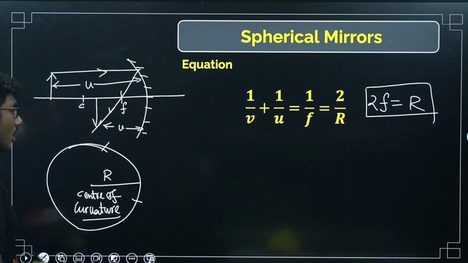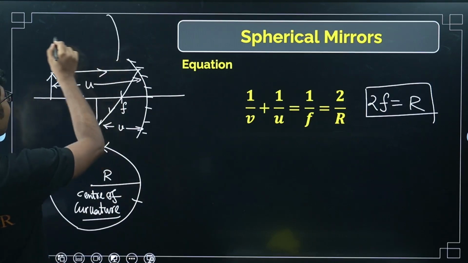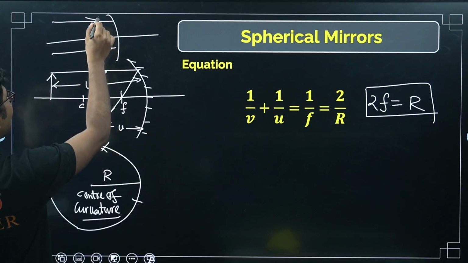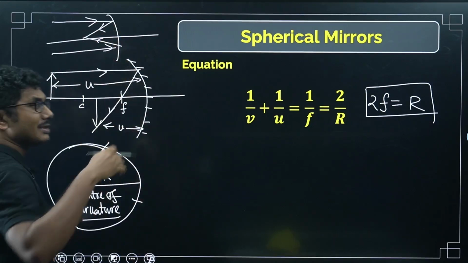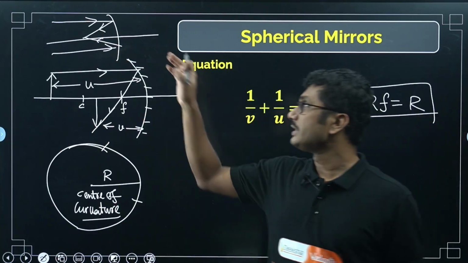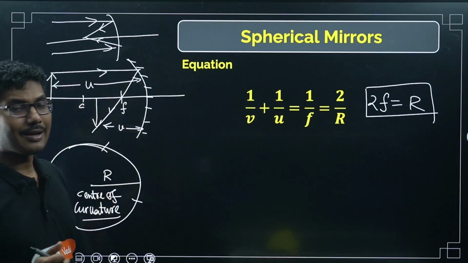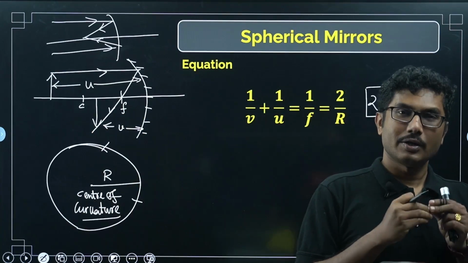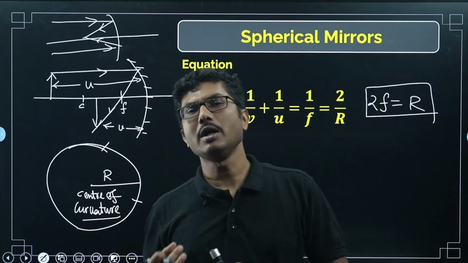Now what is the focus? Focus is the point where all the rays falling on the mirror parallel to the principal axis either converge at a point or appear to come from a single point. This only happens when parallel rays are falling on a mirror. When parallel rays fall on a mirror, either they converge, meeting at a point, or they appear to come from a point. That is what is called focus.